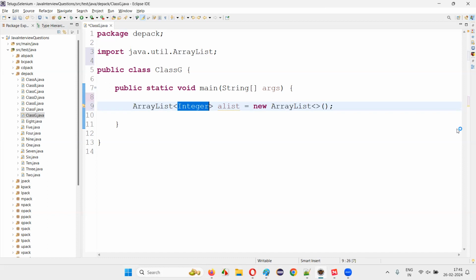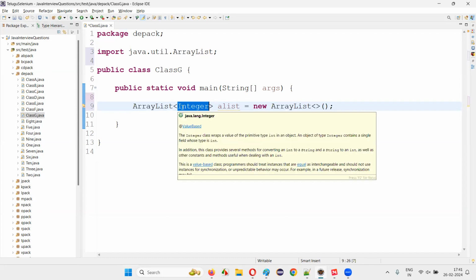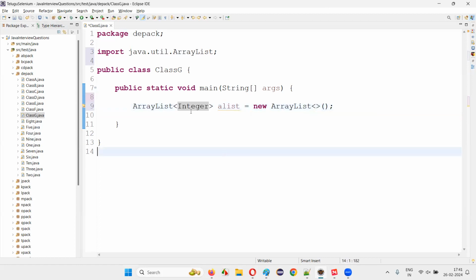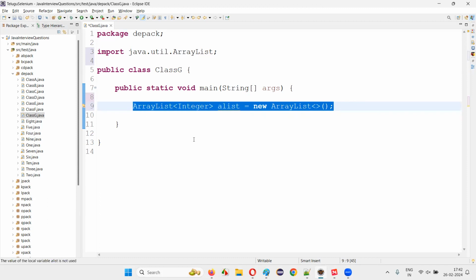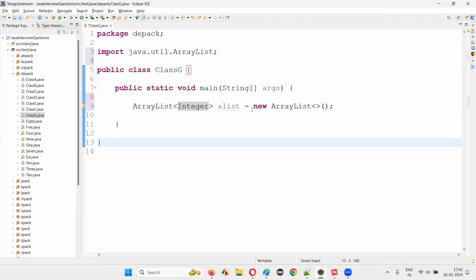Or if you want to store some decimal values here, the Double wrapper class you can give instead of the double primitive data type. Like that, you have to give the wrapper classes or String, or you can give Object if you want to store different types of elements into this array list.